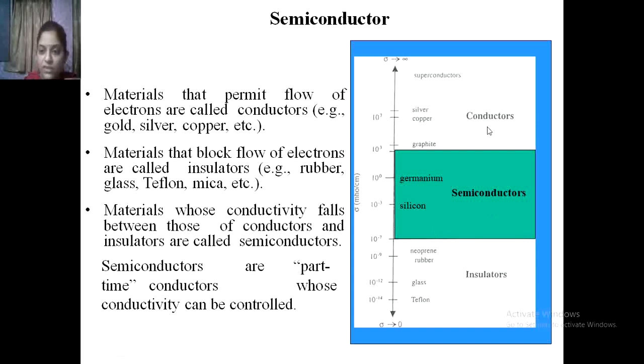And for the conductors, the bands are overlapping on each other. That's why in conductors, even at room temperature, the electrons flow.